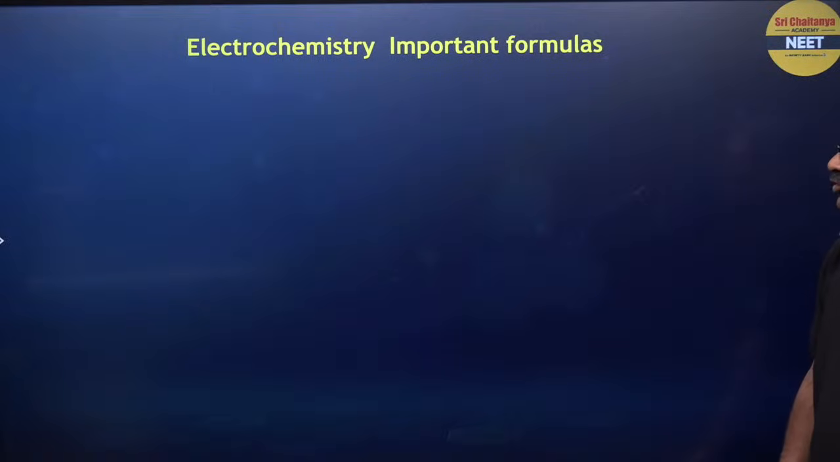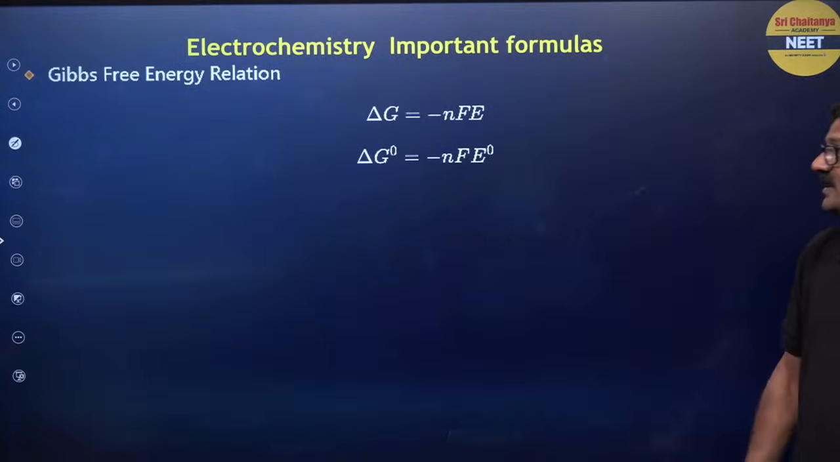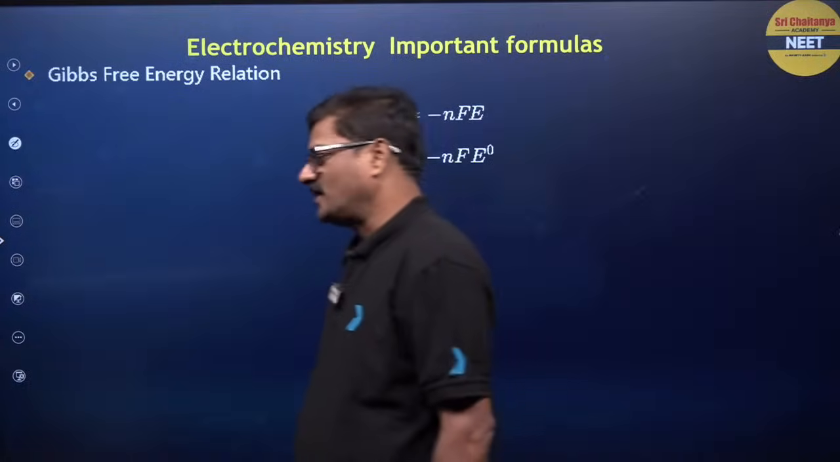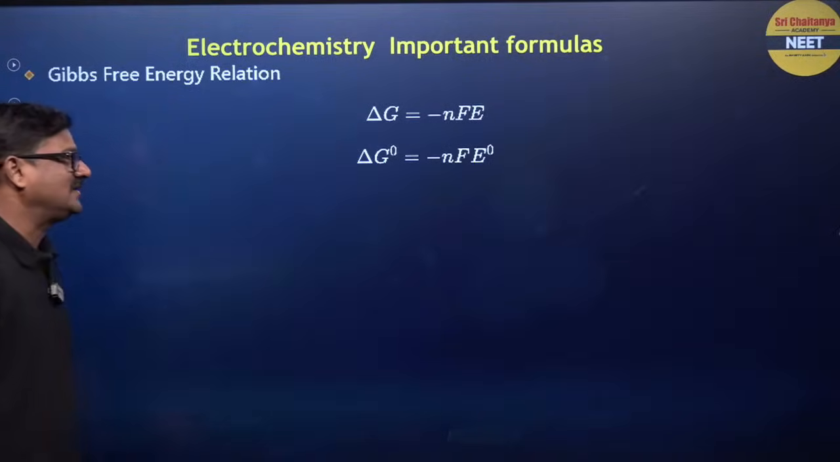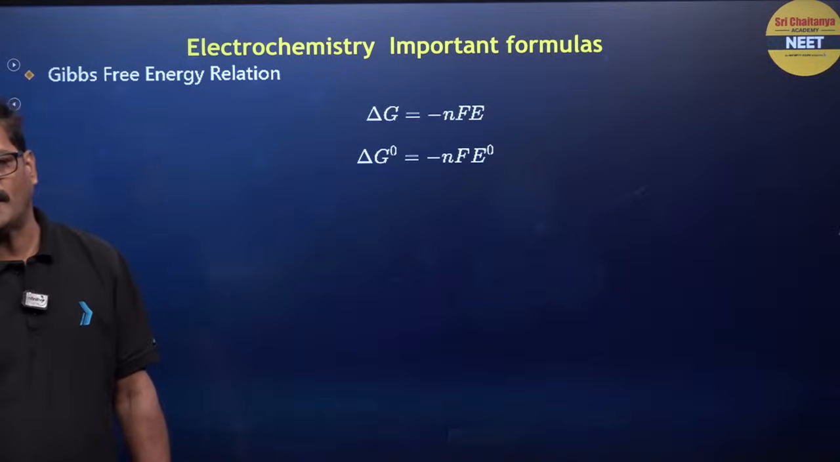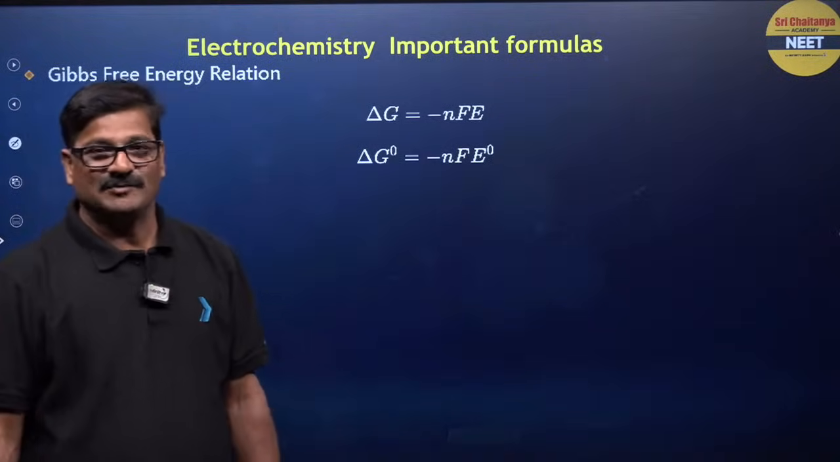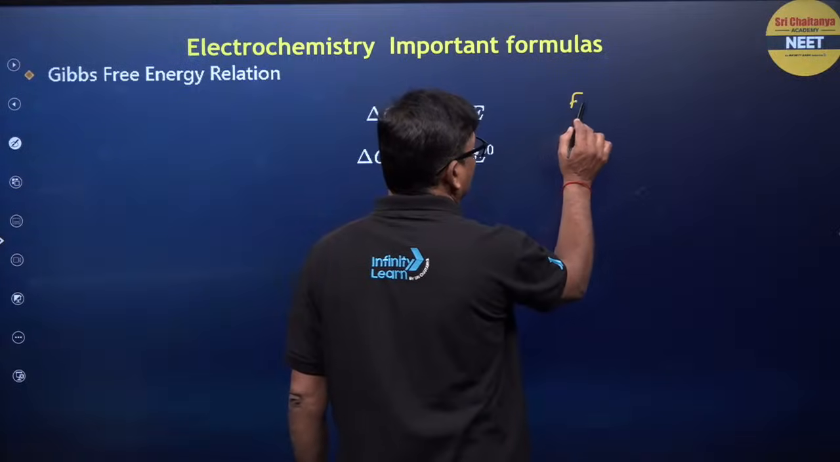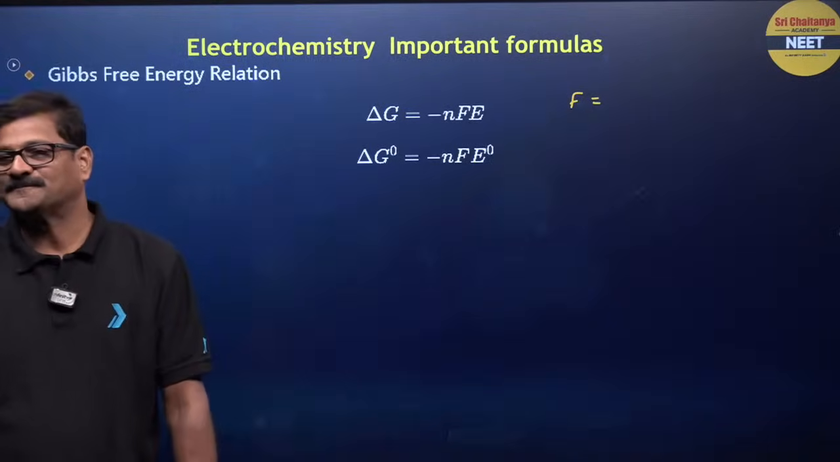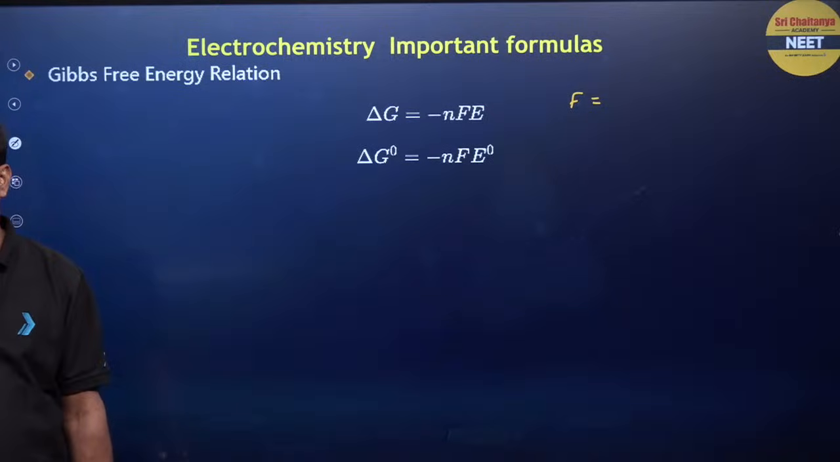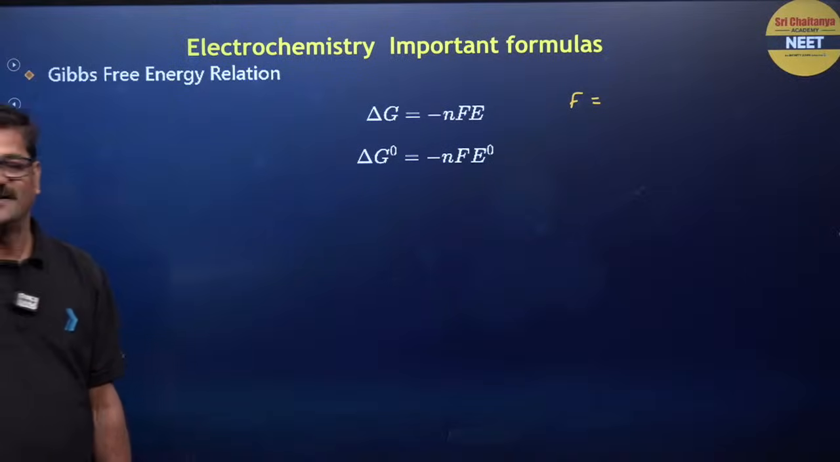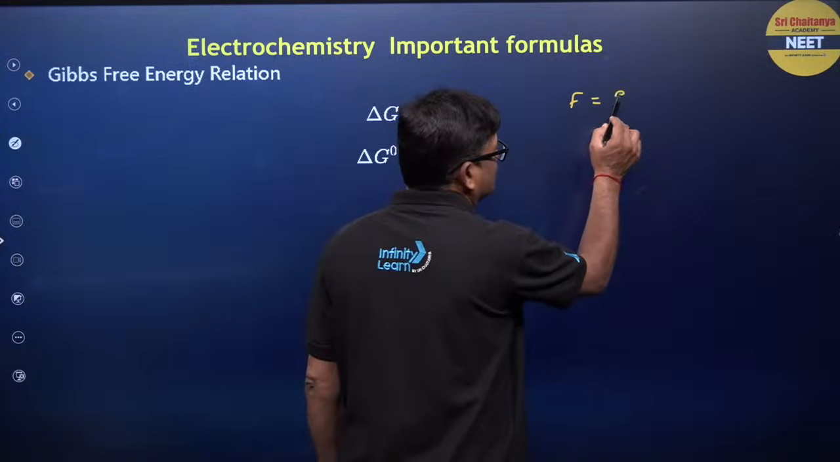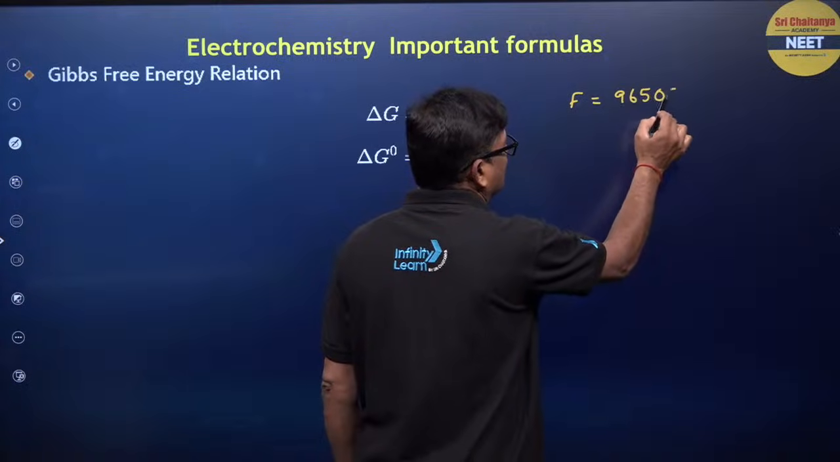And also you will be having Gibbs free energy change. Gibbs free energy change, delta G is equal to minus nF E cell, or delta G naught is equal to minus nF E naught cell. Bacho, here what is F? Can somebody tell me in the chat box what is F? What is F? It is the charge carried by 1 mole of electrons, 96,500 coulombs. Okay.